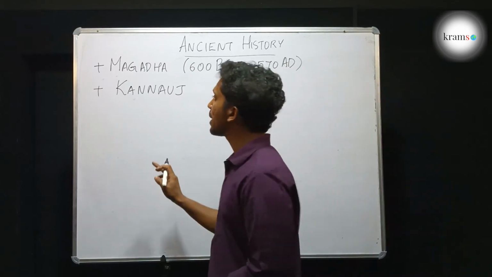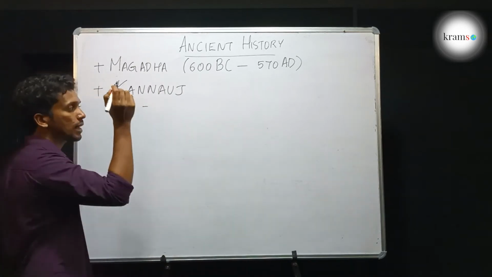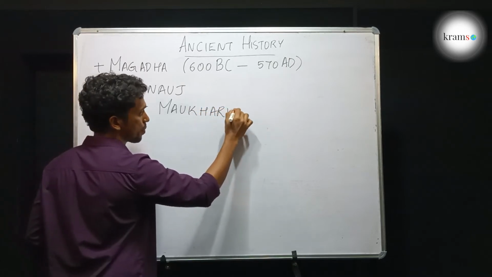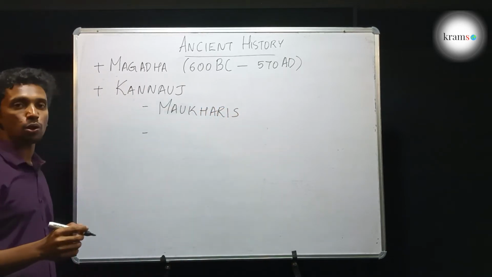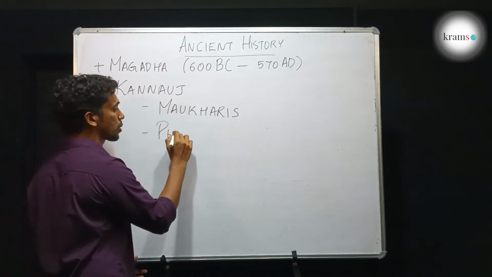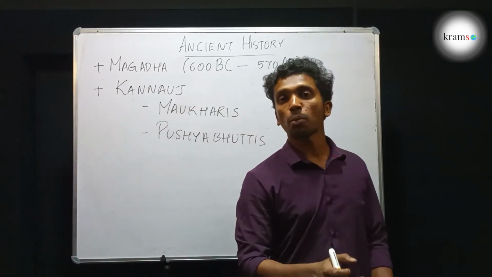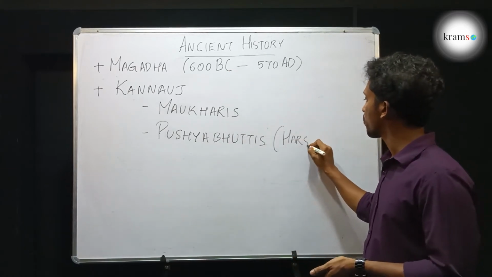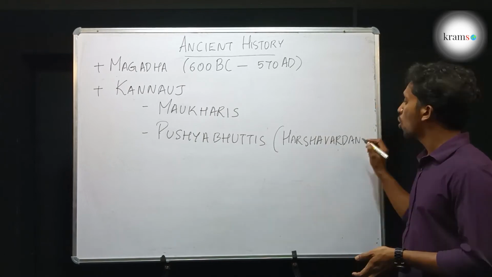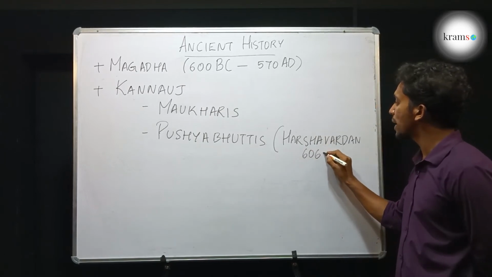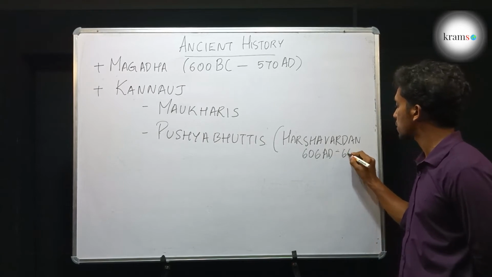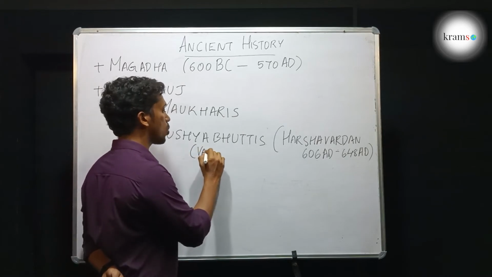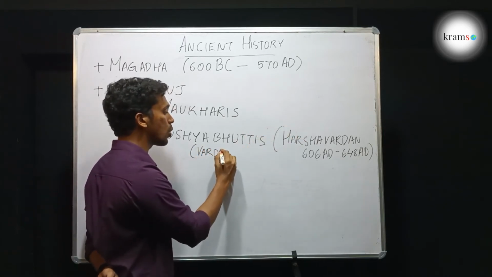And the dynasties that had ruled Kanauj were the Mokharis. The second dynasty that had ruled Kanauj was the Pushyabhuttis. And the most important ruler of Kanauj was King Harshavardhan, who ruled from 606 AD till 648 AD. Some historians also call the Pushyabhutti dynasty as Vardhanas. That's okay. From his name Harshavardhan, they also call it as Vardhanas.